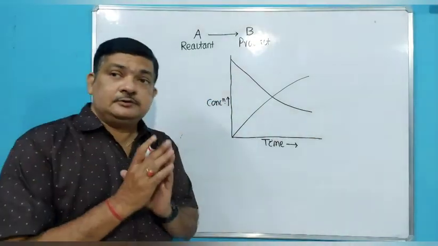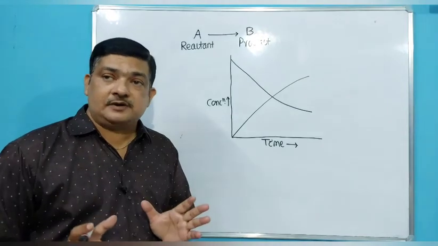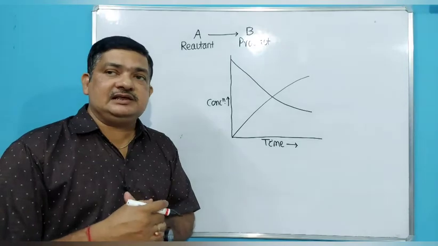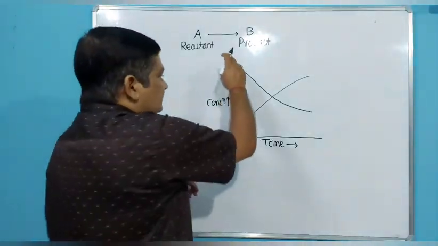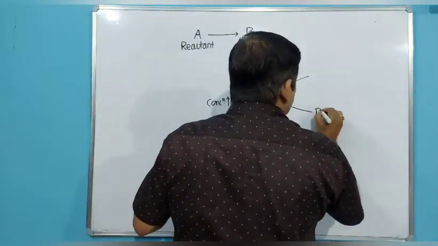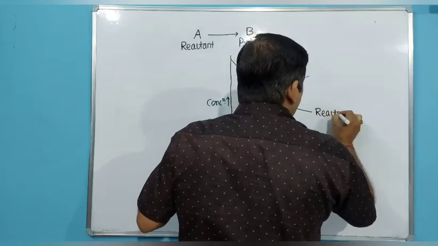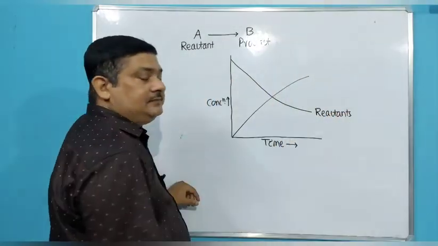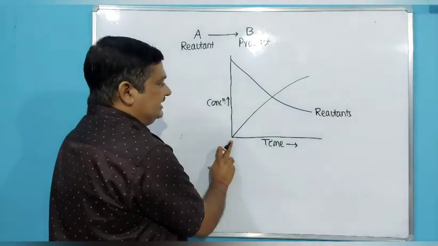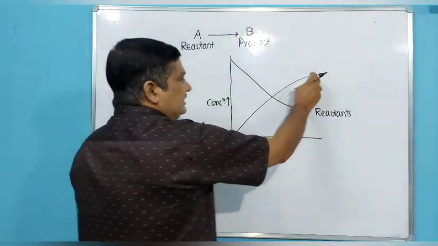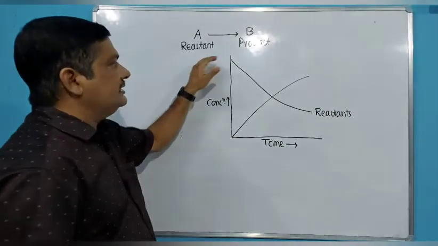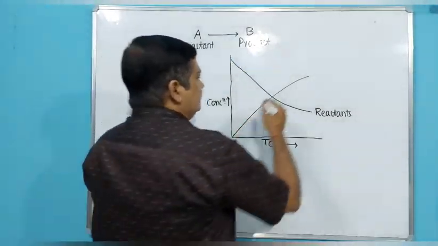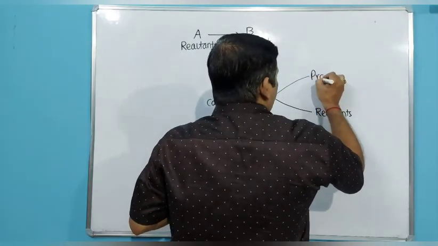When the reaction starts there is no product formed, so the concentration of the product is zero, only reactants are present. So this line is for the reactants, which decreases with time. This other line starts at zero and gradually increases with time. As the reaction proceeds, reactants are consumed and products form. So this line is for the products.